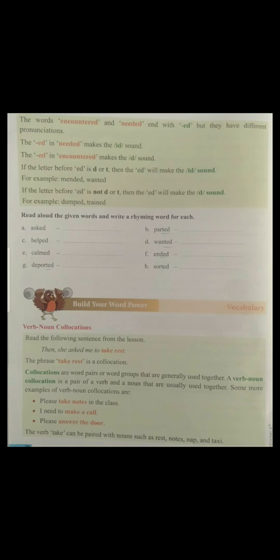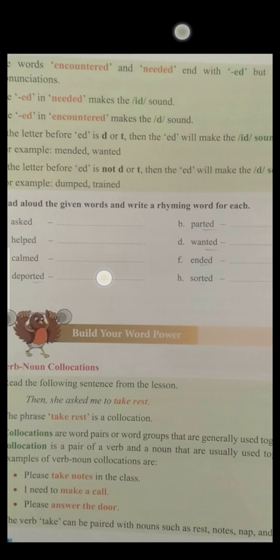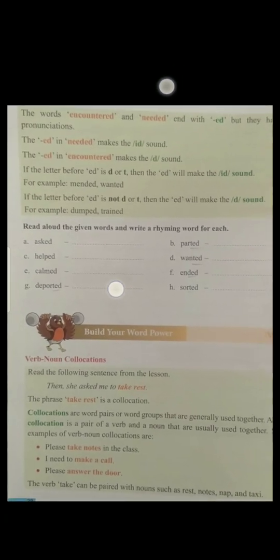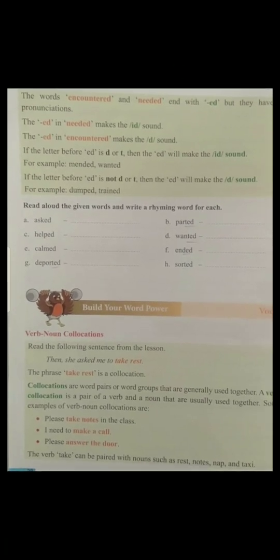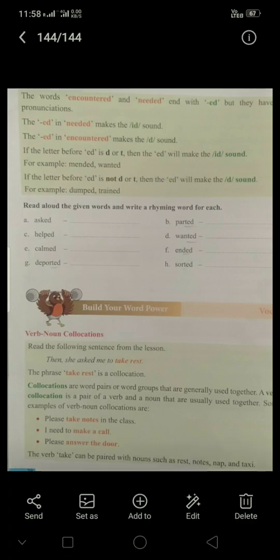If the letter before ed is d or t, then the ed will make the id sound. For example, meant, wanted. And if the letter before ed is not d or t, then the ed will make the d sound. For example, dumped and trained.